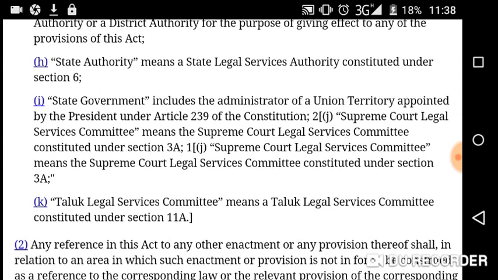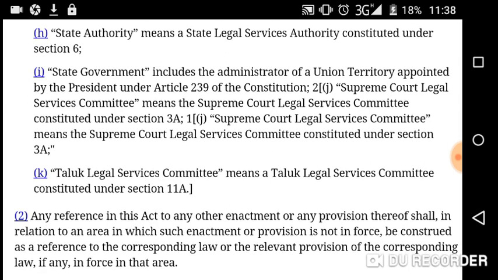Then state authority means a State Legal Services Authority constituted under section 6. Then state government includes the administrator of a union territory appointed by the President under article 239 of the Constitution. Supreme Court Legal Services Committee means the Supreme Court Legal Services Committee constituted under section 3A.